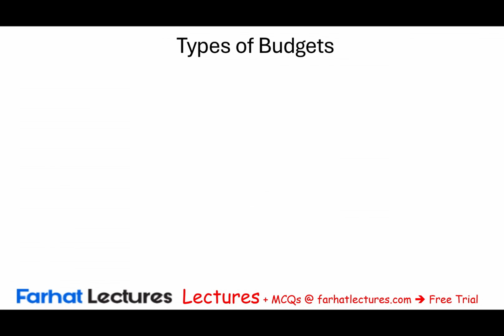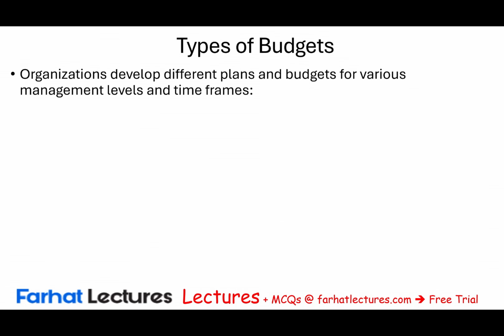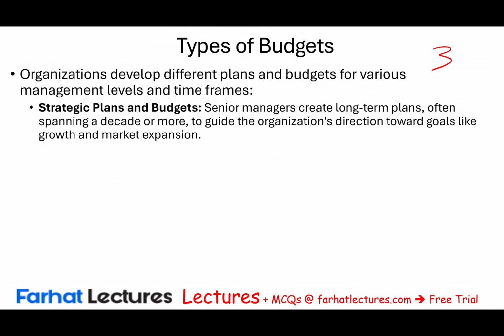Starting with types of budget. An organization could have more than one type of budget, different plans and budgets for various management levels and time frames. Specifically, we need to be familiar with 3 of those. The first one is a strategic plan and budget. This is for senior managers.